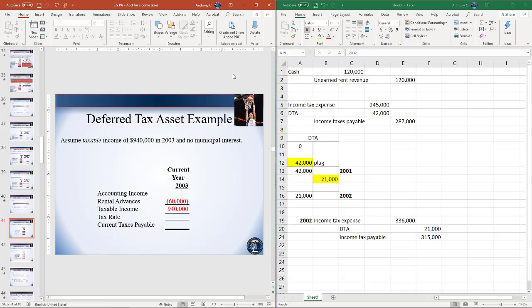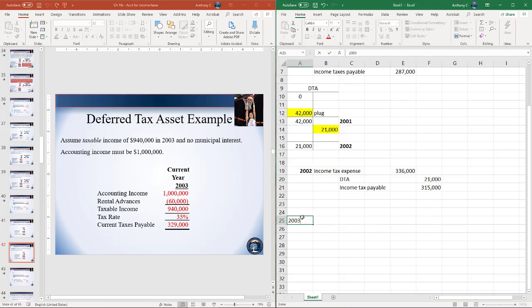So in 2003, now let's assume we have a taxable income of $940 and no municipal interest. Again, for book purposes, we're going to recognize the last $60,000 of rental revenue. So our accounting income will be $60,000 higher than our taxable income. So our accounting income will be $1 million, and our tax rate, as before, will be 35%. So that tells us again for 2003, we're going to make a credit to income tax payable for $329.